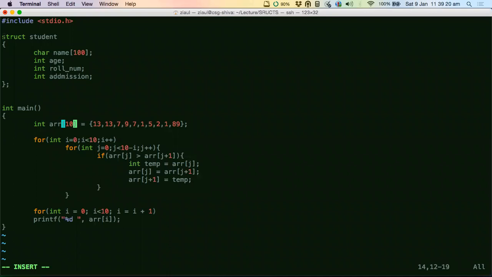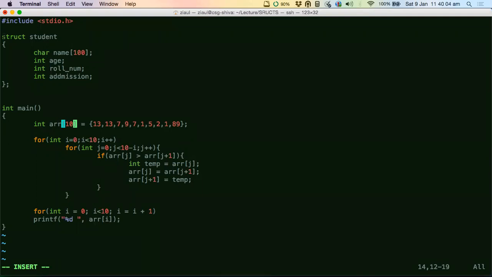Then I would have a big array which will store all your names, a big array which would store all your ages, a big array to store roll numbers, a big array to store admissions. Just imagine the horror I would have to go through to give the data for one student. Let's say I want the data for Venu Gopal. Then I have to go through the name array, age array, roll number array, and admission array. I have to go to 4 arrays 4 times and then get this data out. Now I think you guys will be appreciating structures.